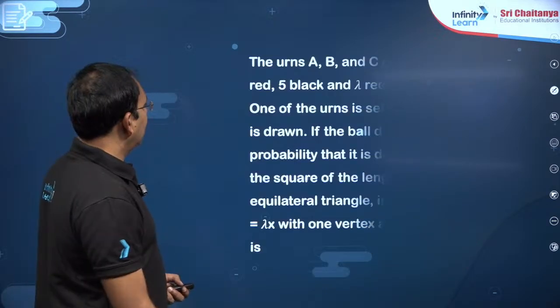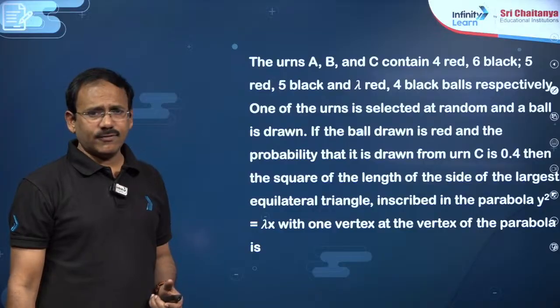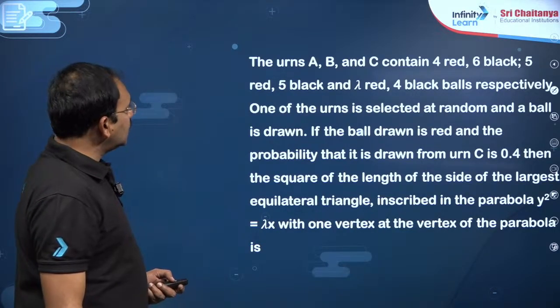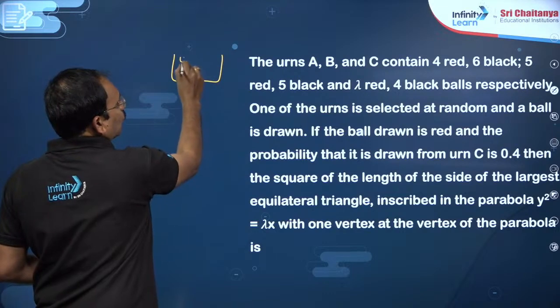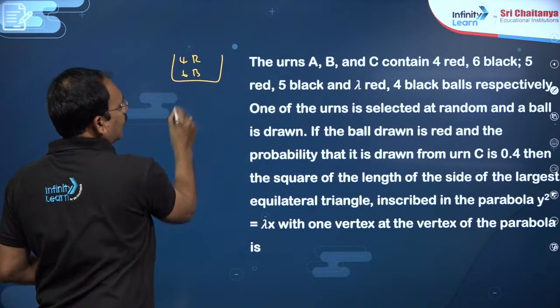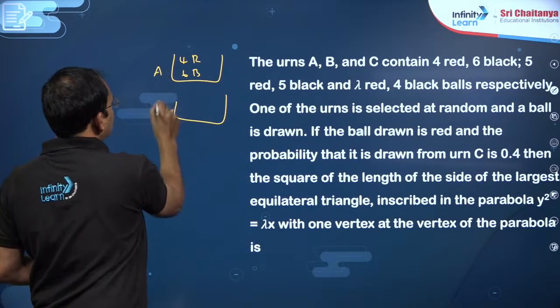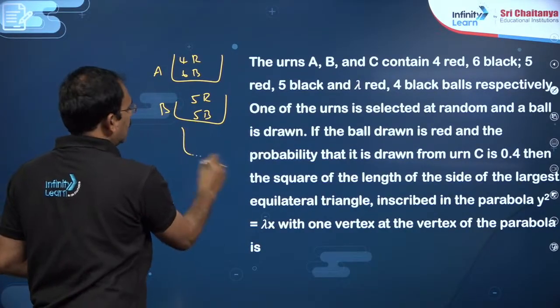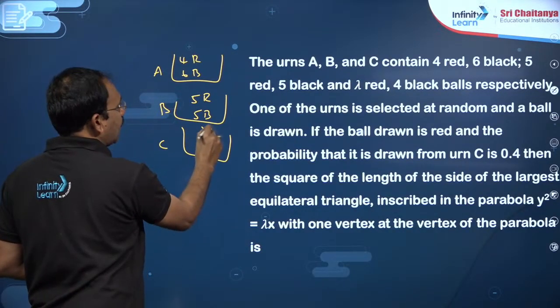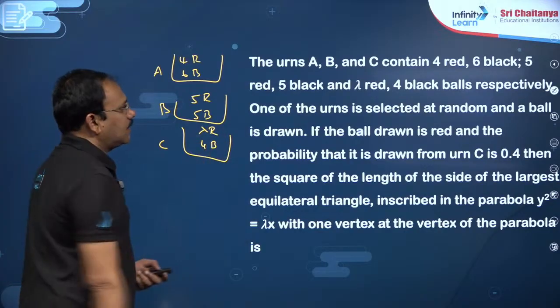Okay. Next, my dear students, you see this similar kind of question. The urns A, B, C: A contains 4 red, 6 black balls, B contains 5 red, 5 black, and C contains lambda red and 4 black, right.